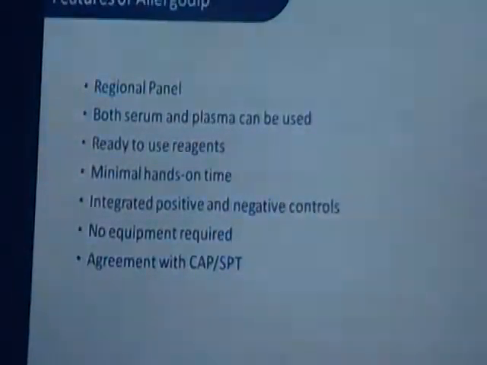Thus, what Omega is providing is the regional panel. That is the panel which is exclusively Indian-based allergens. It can be used with both serum and plasma. All the ready-to-use reagents and consumables are provided inside the kit. So what you require is only the serum or plasma of a patient. Minimal hands-on time is required because no instrument is required to run this test and to interpret.